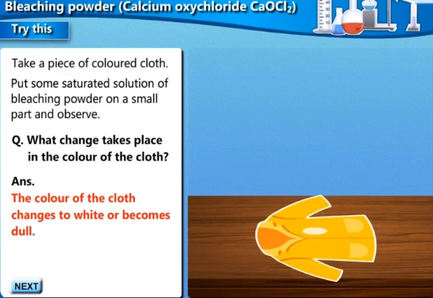Now you can see the color of the cloth when you put a saturated solution of bleaching powder on the colored cloth. That portion where you have put those drops of bleaching powder solution will turn white or become dull, because bleaching powder, as the name says, bleach means it will make the color dull, it will remove the color, or it will fade the color. That's why that portion will either become white or become slightly, as you can see, it's a yellowish shirt, so it will become something like light yellow, and if you keep on putting it may even become white, so it will bleach out the color, because it's called bleaching. That's why it's called bleaching powder. Okay.